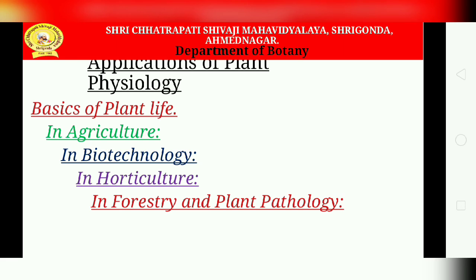And the next, the last part, is the importance of plant physiology in forestry and pathology. Plant physiology has provided answers to develop the fastest growing trees by producing rapidly growing, rapidly maturing and disease resistant seedlings. In forestry, plants should be selected so that they grow fast.